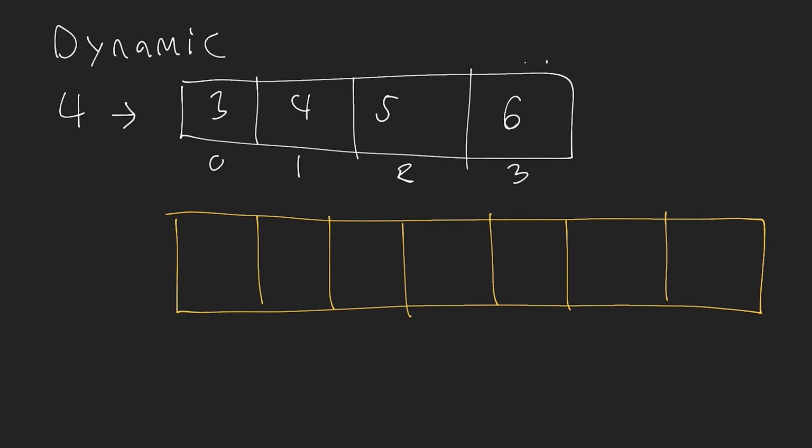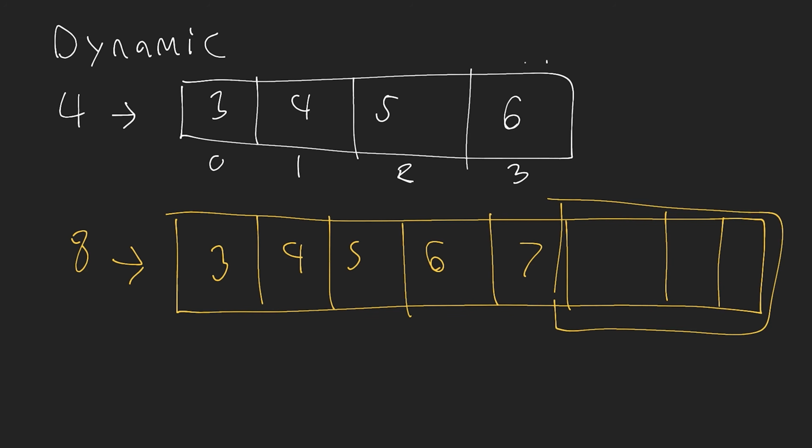Now, this is a pretty common approach, so I think I got enough boxes there. Maybe I'm missing one. Okay, let's add one more. Anyways, what we'll do now is we'll essentially double the size to be the size of 8. So now we'll have 3, 4, 5, 6, 7, and then we have 3 empty slots. So if I do 3 more insertion operations here, I don't need to resize the array for those additional 3 operations. I also could quadruple the size of it. I could do it by a fixed size every single time. It's up to me how I want to resize the array.